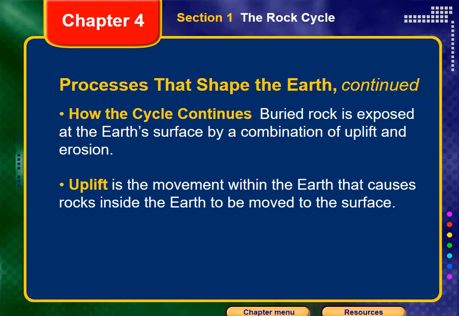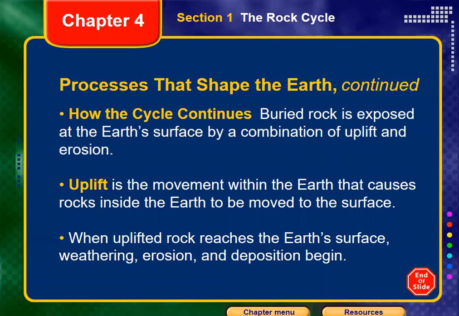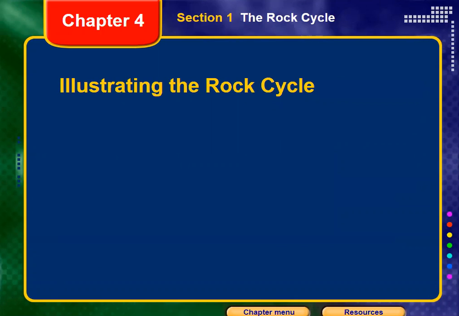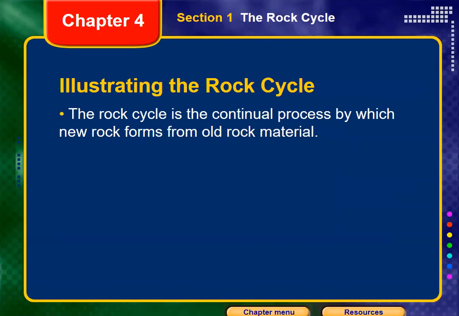So it could change into sedimentary, the sedimentary will change into metamorphic, the metamorphic will melt, then become igneous, and so on, and keep doing the same cycle like that. Let's illustrate or simplify the idea. We said the rock cycle is a continual process. That means it never stops. It may be very slow or take a very long time, but it is still a continuous process.